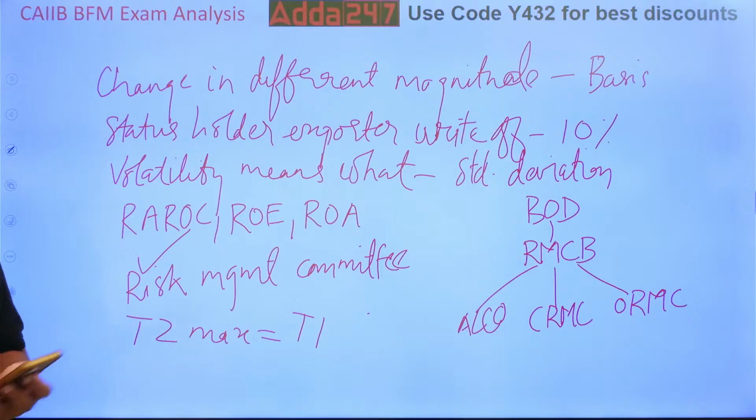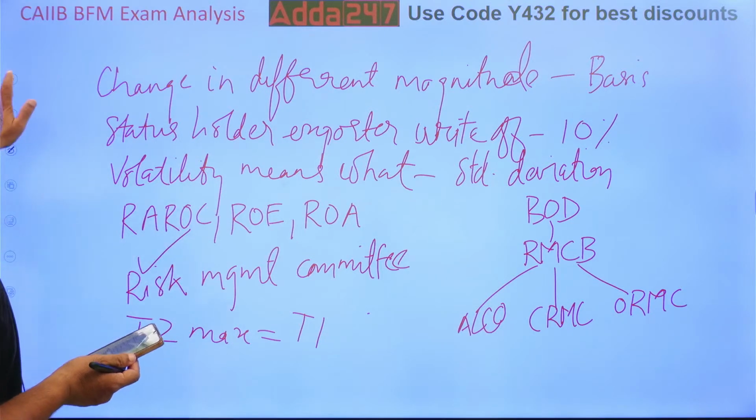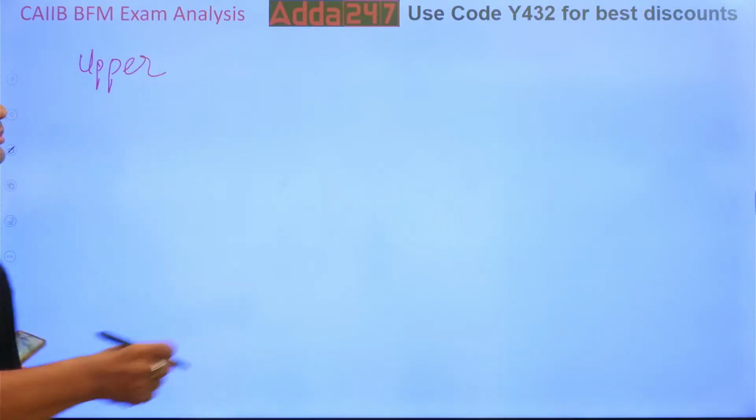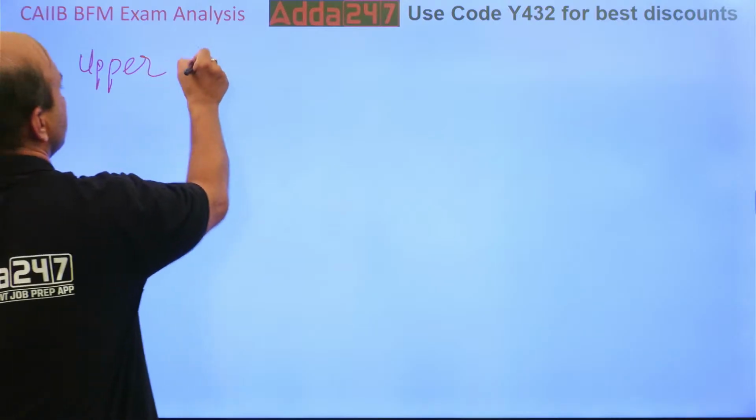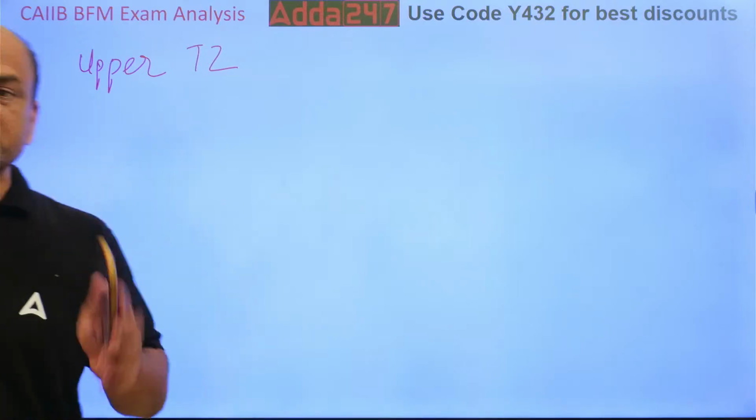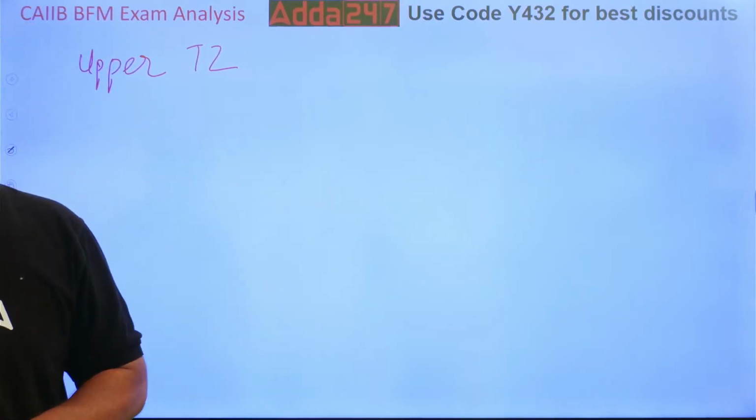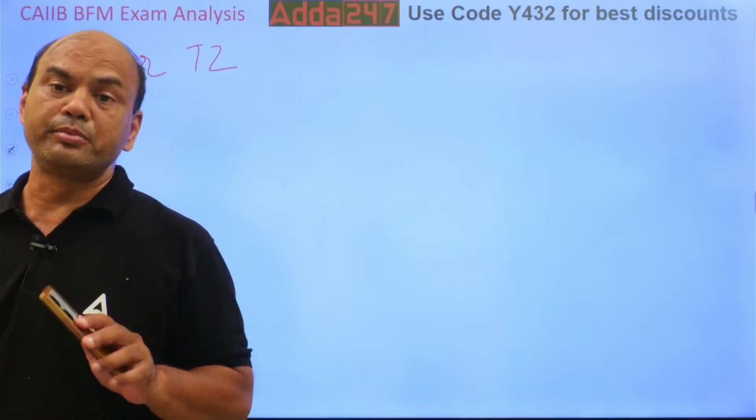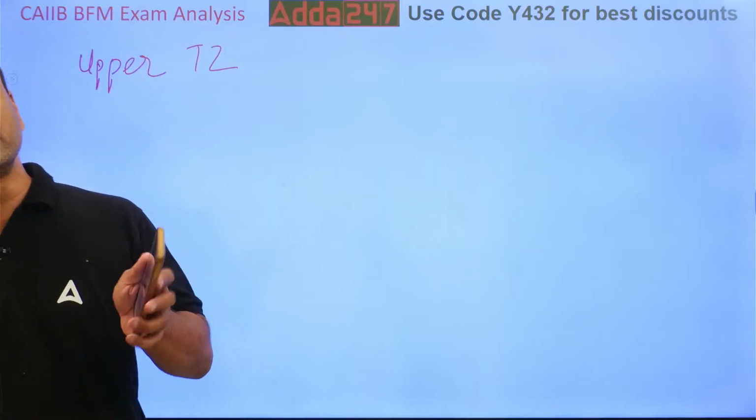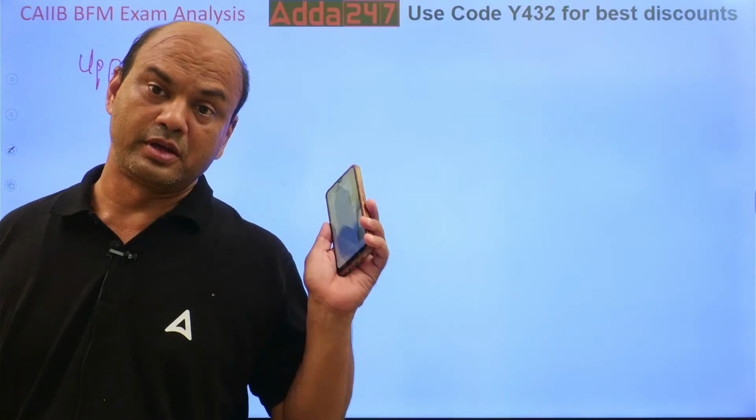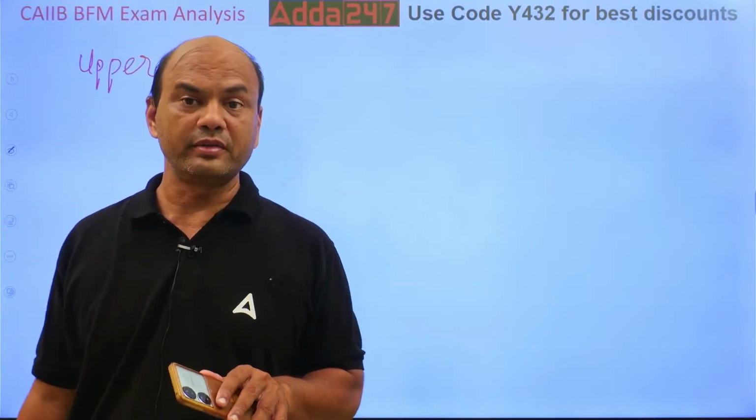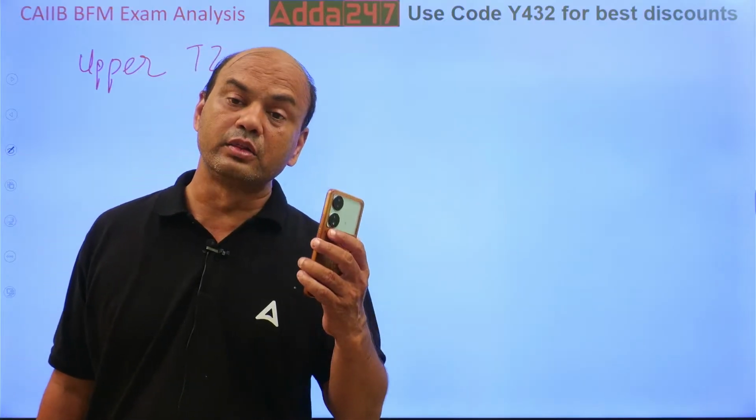Then upper tier 2 was asked. Kindly note. This I had taken in the marathon. Upper tier 2 means those bonds which are having long-term duration, like PCP, perpetual cumulative preference shares. Perpetual cumulative preference shares are upper tier 2 and perpetual non-cumulative preference shares are tier 1.